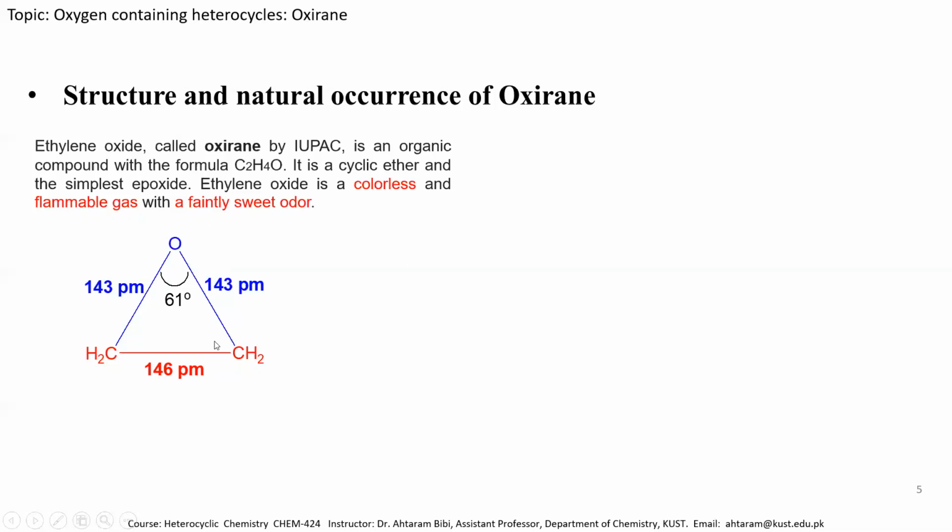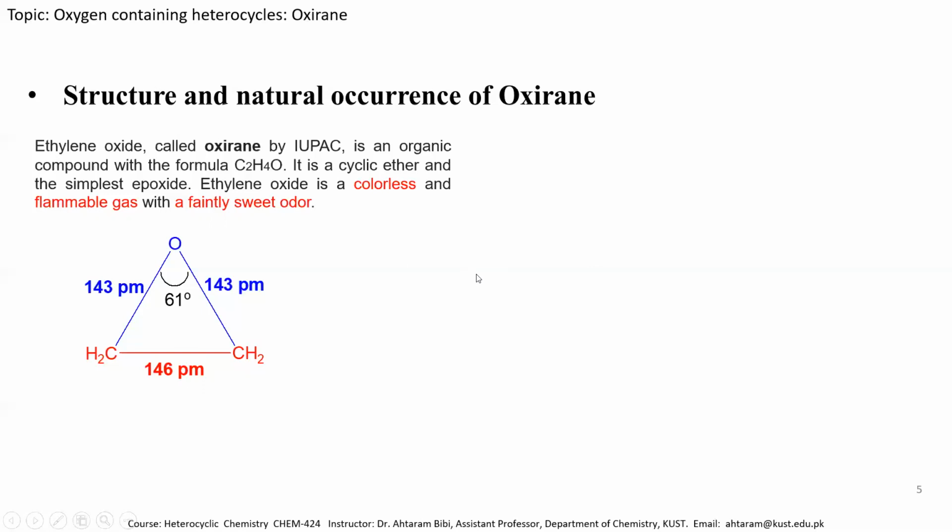We can see over here this angle is approximately 60 degrees, this one is also approximately 60, and a normal tetrahedral carbon atom has an angle of 109, so it greatly deviates from the sp3 carbon atom, which has an angle of 109. So these molecules are highly strained, and due to this highly strained molecule, it can undergo various types of chemical reactions.